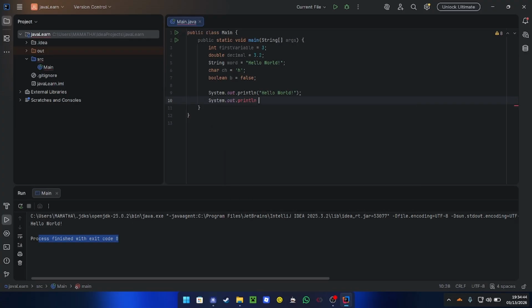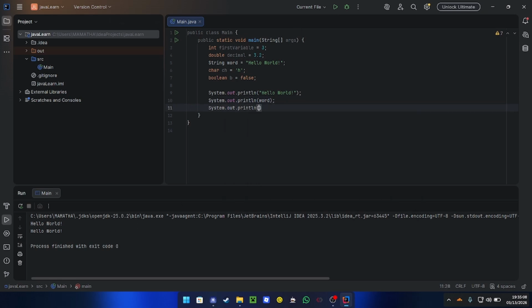System.out.println, you're going to keep the same. And then instead of having double quotes, you're just going to put the variable name. So I'm going to put word, because that also has hello world. Now if I run this, it should output 2 hello worlds. There we go. Hello world, hello world.